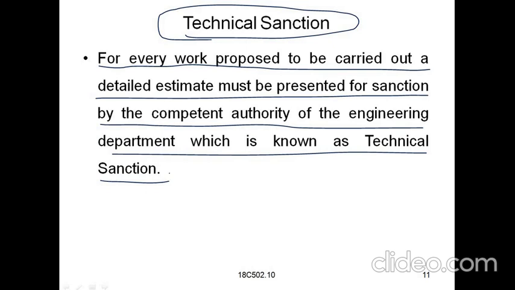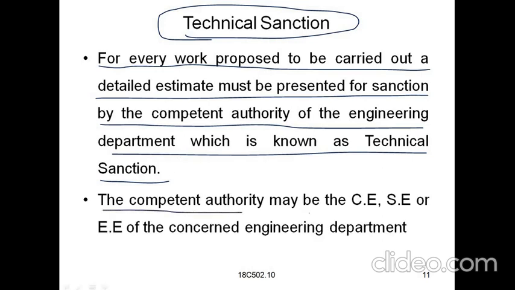So whatever the project is, preparing the building plans, estimations and quantities, finding them out and making a data sheet, that is called the detailed estimate. After preparing the detailed sheet, it is submitted to the competent authority for approval, which is called technical sanction.